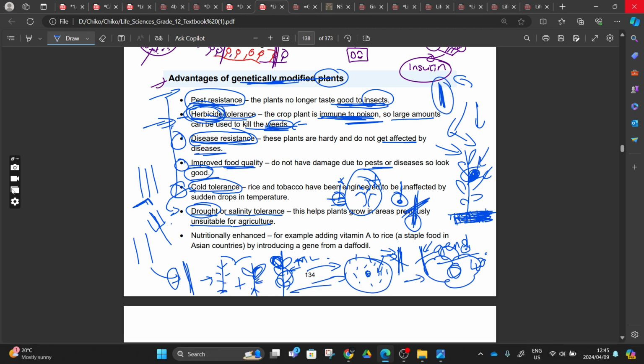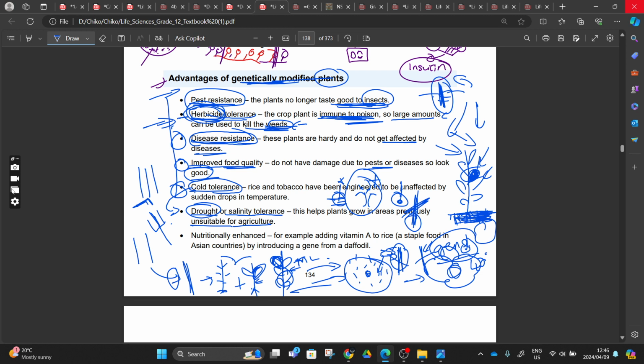After merging them, we have a tree that can survive in both environments, right? And maybe on this side we take the one that produces large mangoes, and on this side the one that produces more mangoes, and then we merge them together, and then we take this tree and sell it to Lesotho, even there in England and so on. Right? This is what we can do. And then another advantage is that they say it is nutritionally enhanced.